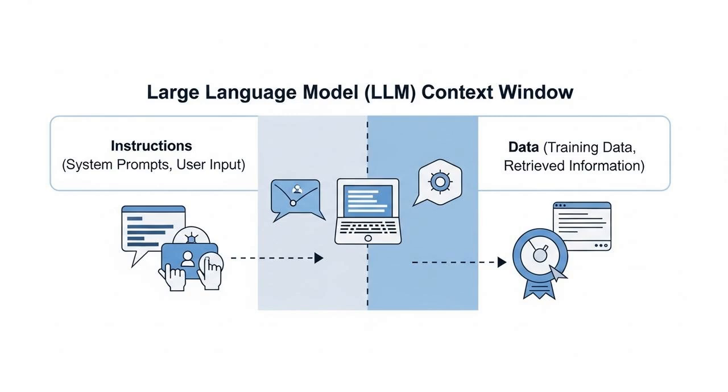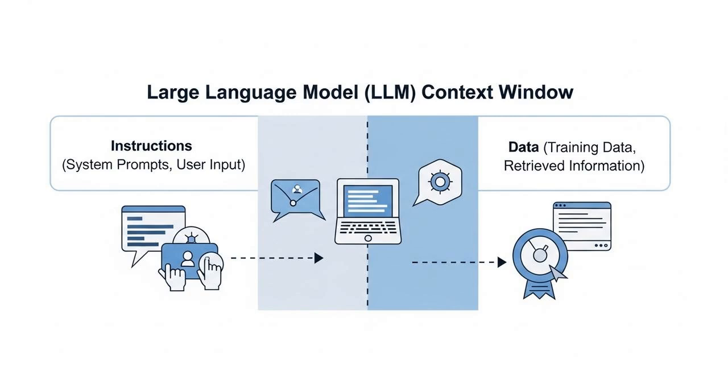So why are these incredibly sophisticated models so vulnerable to what is essentially a trick of words? The root of the problem lies deep within their very architecture. Most popular LLMs, including the GPT series, use what's called a decoder-only transformer architecture. The key thing to understand is that in this design, there is only a single, unified context window. The developer's initial instructions, any data the AI needs to process like a web page, and the user's new question are all fed into this same context.